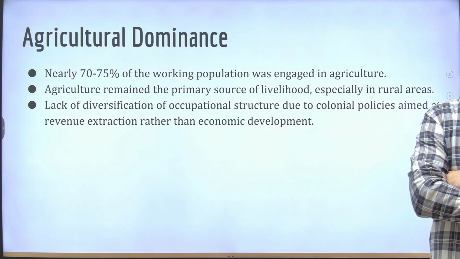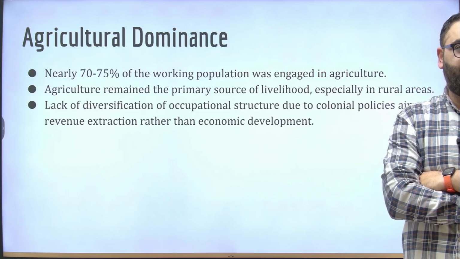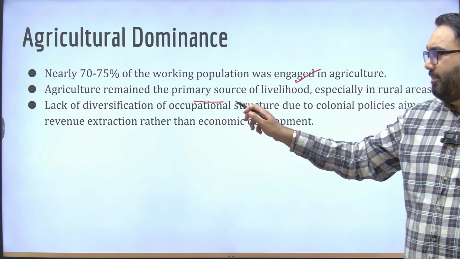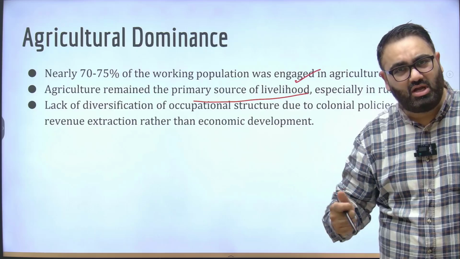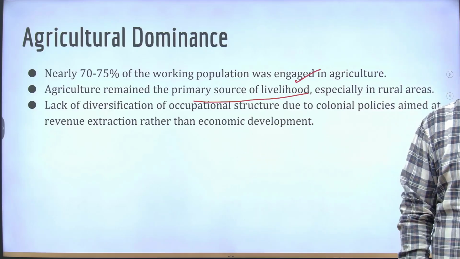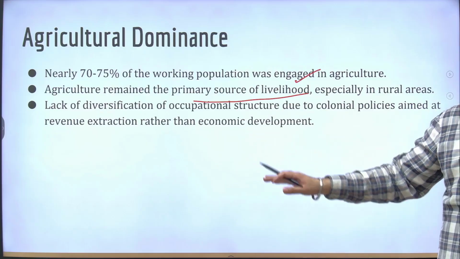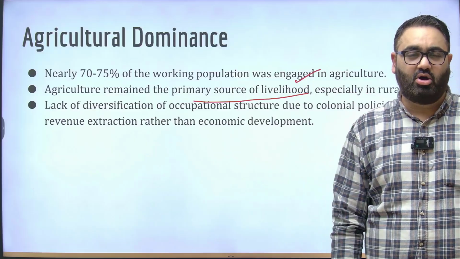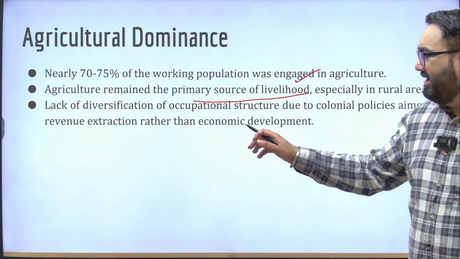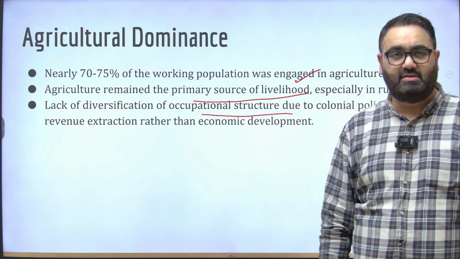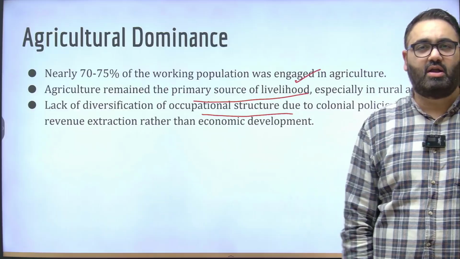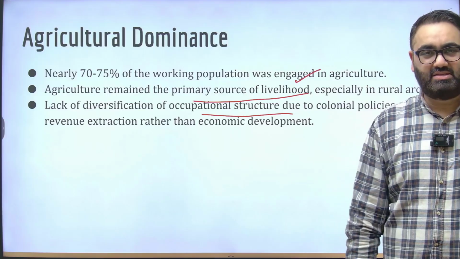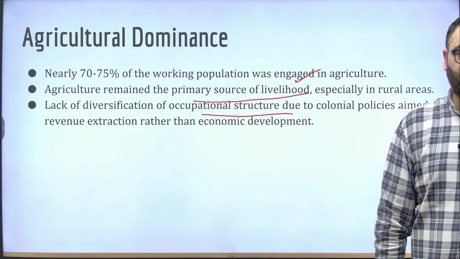In terms of the numbers, 70 to 75% of the working age population was engaged in agriculture. It was a primary source. But the problem is, it was also the focus of most of the economic exploitation by the British. It was agriculture that was the most taxed. It was agriculture from which the British wanted to extract the most. It was agriculture that lacked any occupational structure, be it the zamindari system, the raitwari system, or the mahalwari system that had come in. All these systems were aimed at exploiting as much as possible from agriculture.